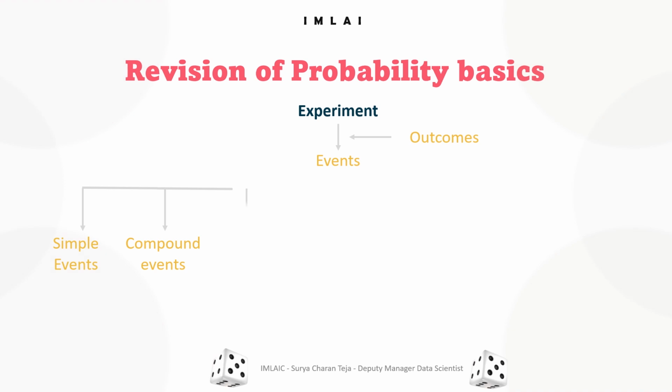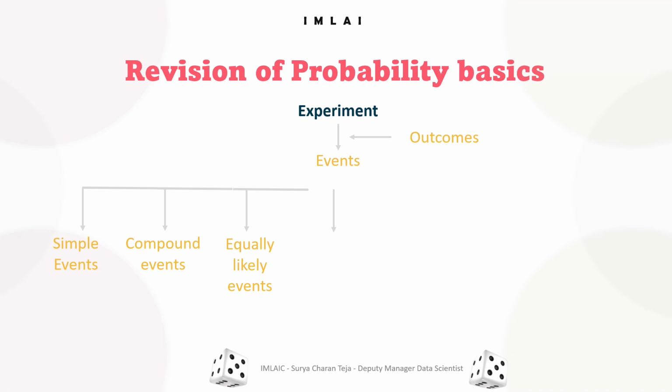Now we have equally likely events. Equally likely events are events that have the same probability of occurring. In tossing a fair coin, the events heads and tails are equally likely. When rolling a dice, the simple events 1, 2, 3, 4, 5, and 6 have the same probability.